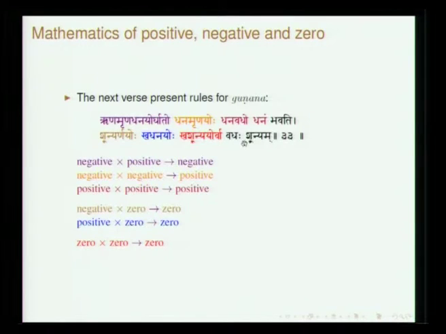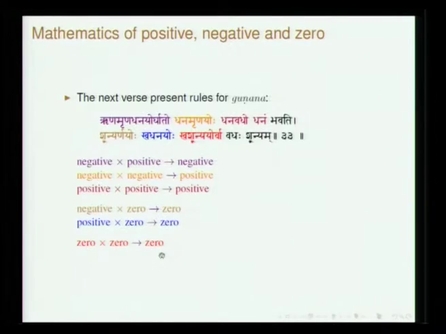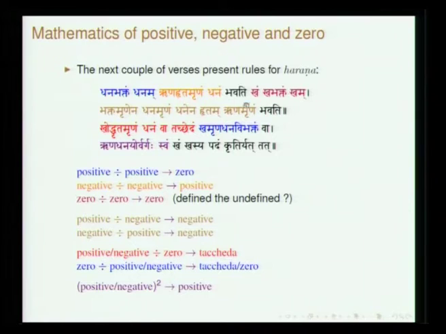shunyorva vadhaha shunyam. See, kham is 0 and shunya is also 0. So, he says kha shunyoho vadhaha, 0 into 0 is 0. Then the last part, harana, so dhana bhaktam dhanam, rina hritam rinam. So, dhana bhaktam dhanam, see dhana is positive. Positive by positive, oh I made a mistake here, positive by positive should be positive here, okay.